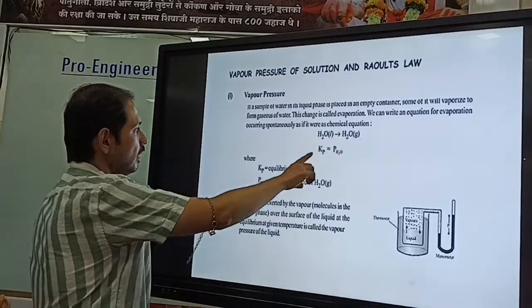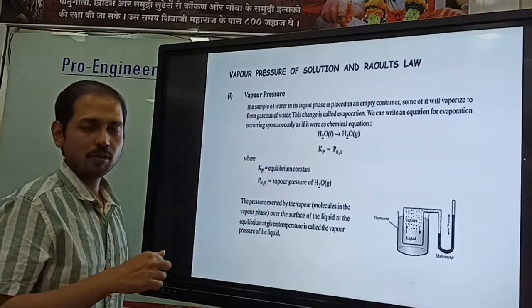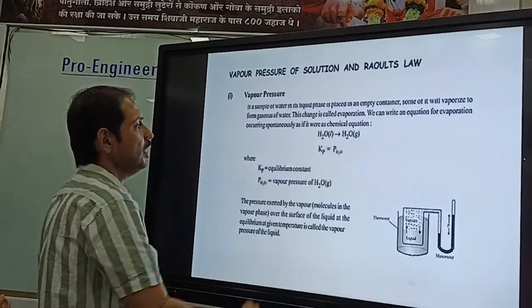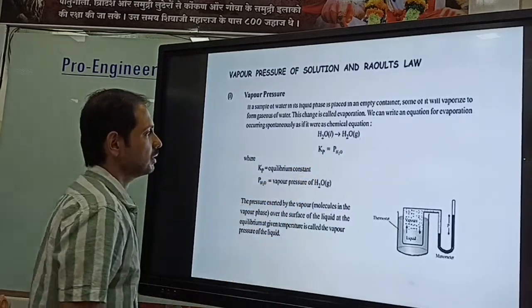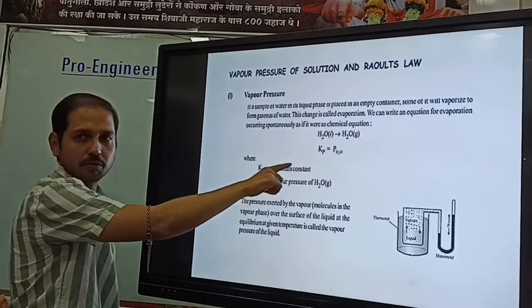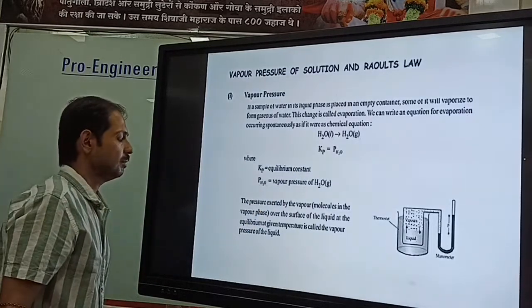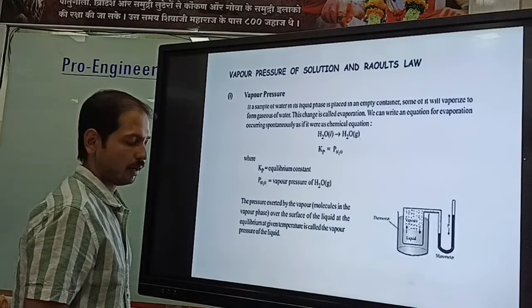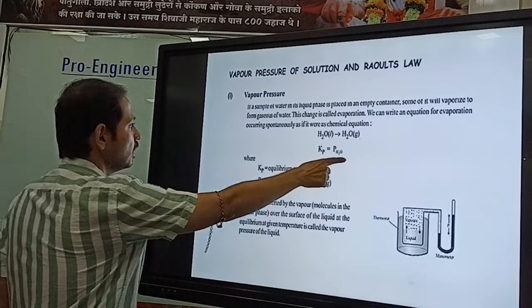Now, Kp and Kc we have discussed. In the chemical equilibrium, what will be the Kp? Here the equilibrium constant is directly related to the pressure of the water molecules present in the gaseous state. For gaseous molecules we express Kp, and for liquid solutions we express Kc, which you studied in the 11th standard chemical equilibrium chapter. And pH2O is the vapor pressure of water. So now you understood the vapor pressure, and we can go to the next slide.